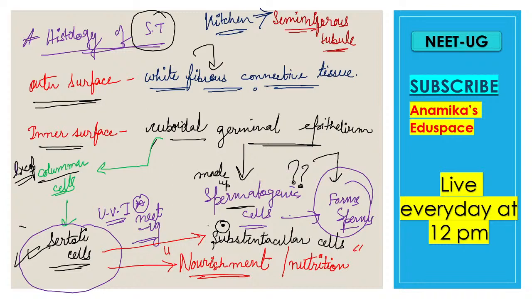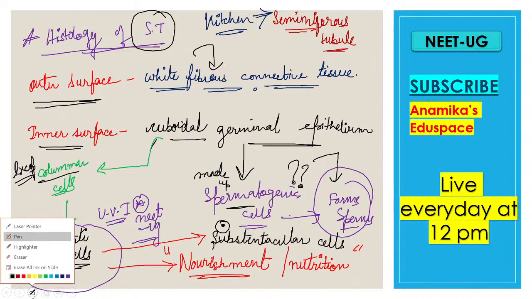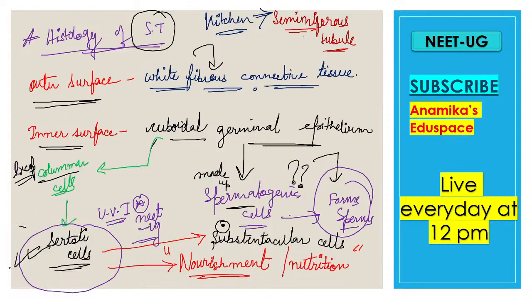Clear? Now we'll move to the next part, that is how the endocrine cells are found in between. In between the seminiferous tubules we can find other cells. What cells can we find? Let me write it down. Yes, I'll take another color. Sure. So what other cells do we find? That is your endocrine cells.